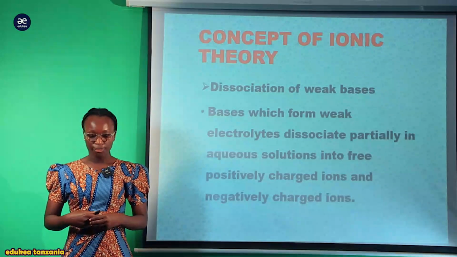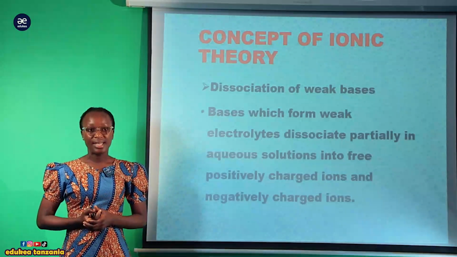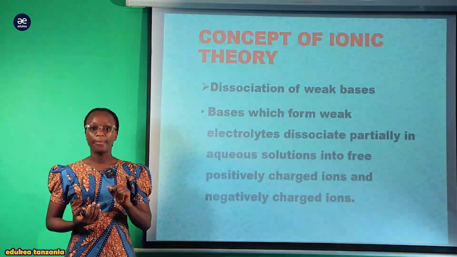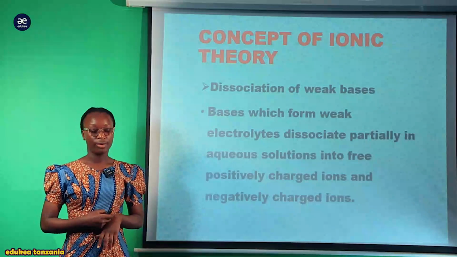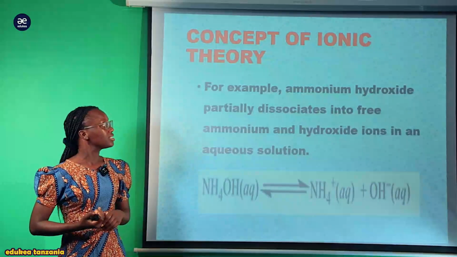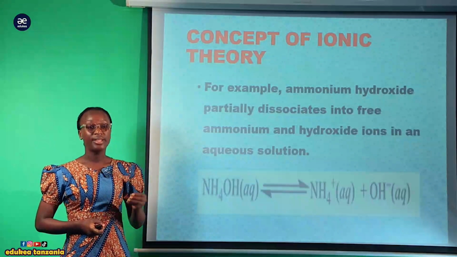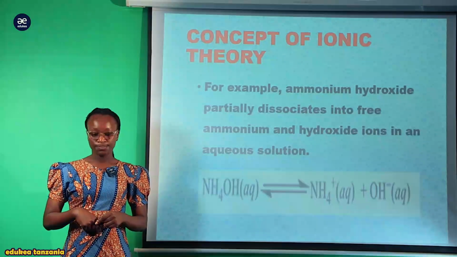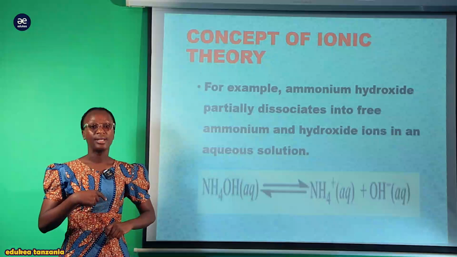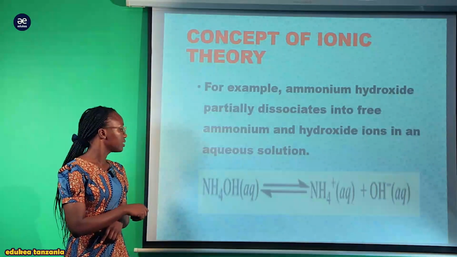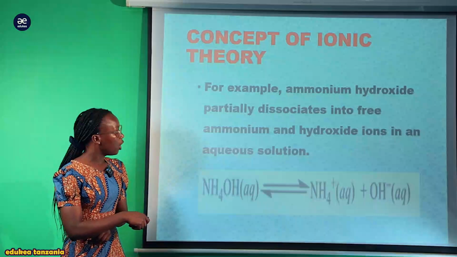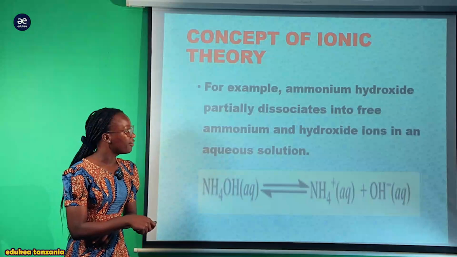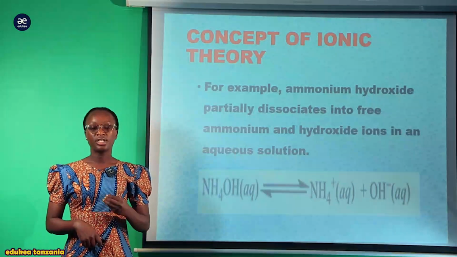Another is dissociation of weak bases. The weak bases also tend to dissociate in a partial way in a molten state into free positive charge ion and negative charge ion. For instance, we have weak bases like ammonium hydroxide. So this ammonium hydroxide tends to dissociate partially into free ammonium and hydroxide in an aqueous solution. For instance, you can see this is our ammonium hydroxide. This is weak, so we have a weak base. We are going to have the ammonium, which is a positive charge ion, and the hydroxyl ion, which is a negative charge ion.